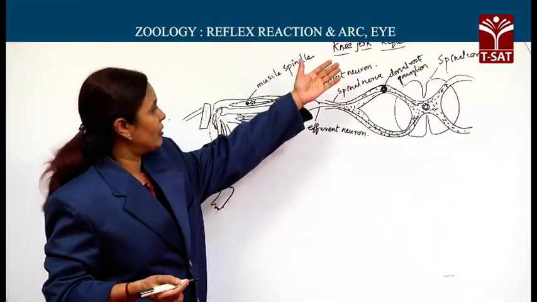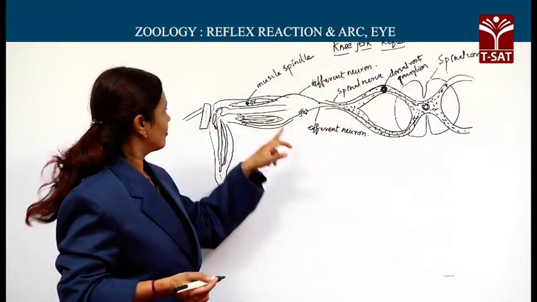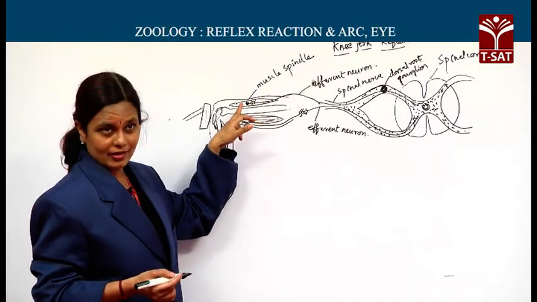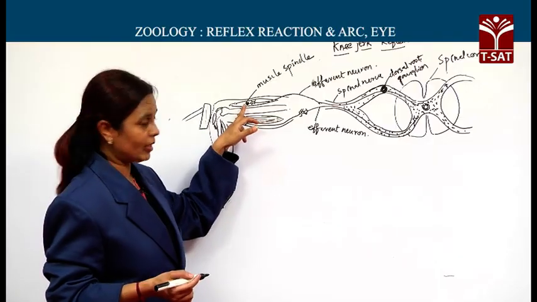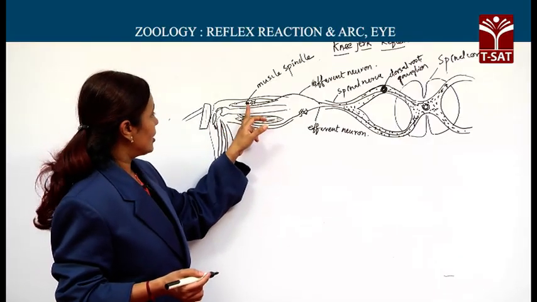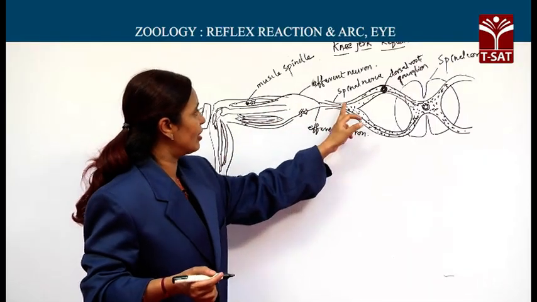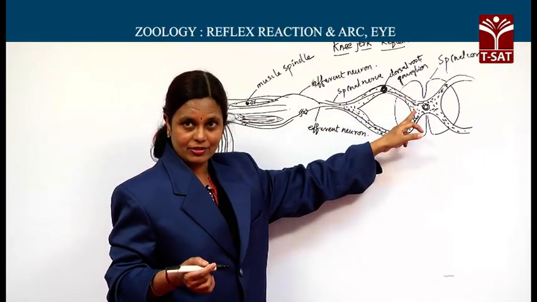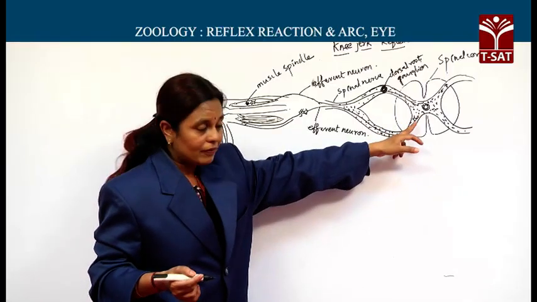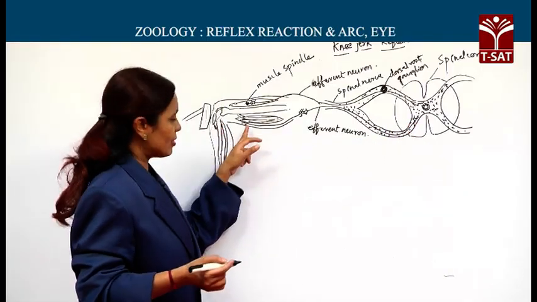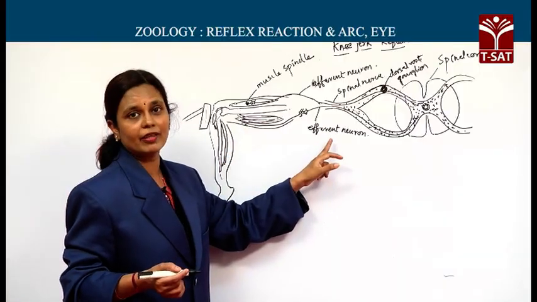When we take the knee jerk reflex as an example, the muscle spindle acts as a receptor here. This is an internal receptor, and beginning from this muscle spindle we have one afferent neuron going to the central nervous system, and then from the central nervous system, that is from the spinal cord, coming back to the skeletal muscle, we have an efferent neuron.